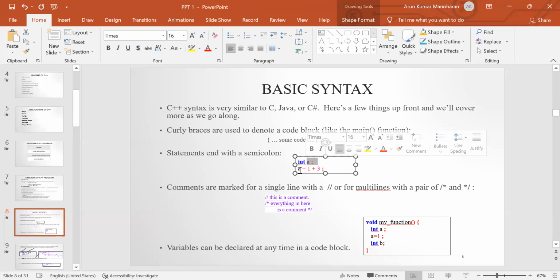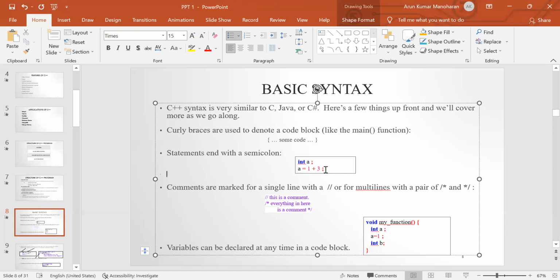And then next we are assigning some value to this variable a. This one is also terminated with a semicolon. Here we can use comments, either single line comments or multi-line comments. This double slash is a single line comment. All the statements written under this comment line, the compiler won't execute, it will ignore these statements. The multi-line comment begins with a slash followed by an asterisk, then a block of statements, and finally it should be terminated with an asterisk followed by a slash.